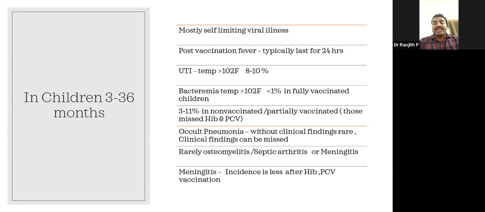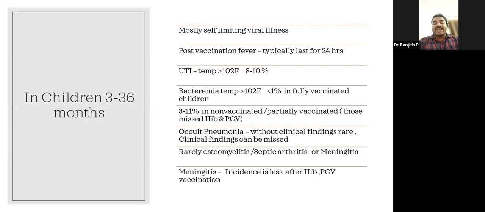So that is why we prescribe paracetamol or an analgesic, especially if we are giving pertussis component vaccines like pentavalent vaccines or DPT. So post-vaccination fever is common in children, and it lasts only 24 hours. The other common illness between 3 months and 36 months is urinary tract infection. That is the most common cause of fever without focus in children between 3 and 36 months.